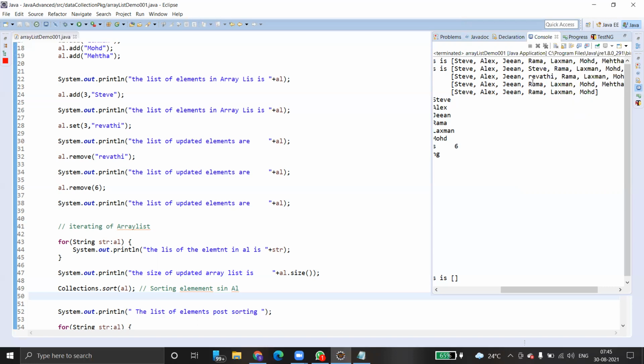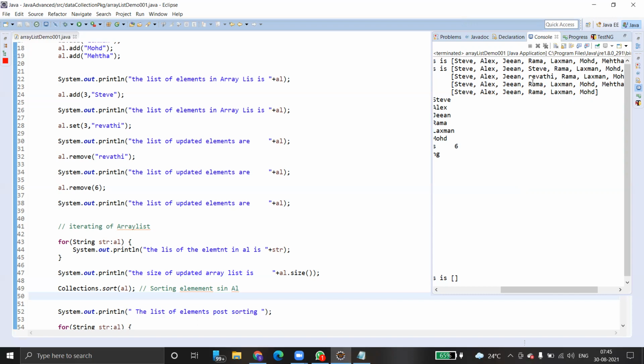Definitely you can understand after going through all the collections. But I already gave you a brief difference. Array list is easy for searching an element and updating an element. That means traversing the items in the collection is much faster in array list compared to other data collections.